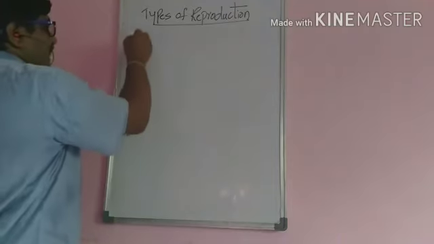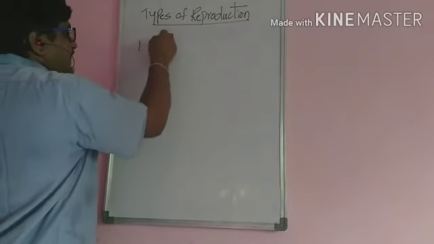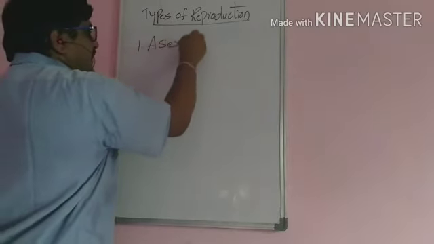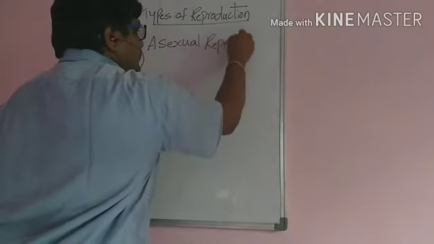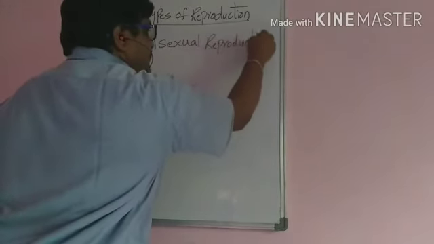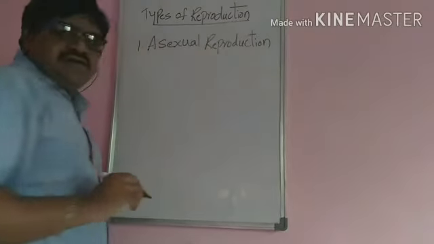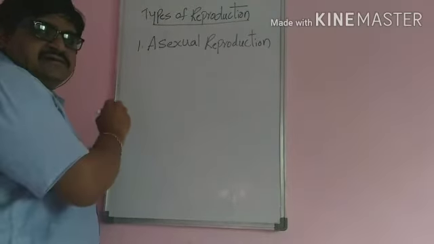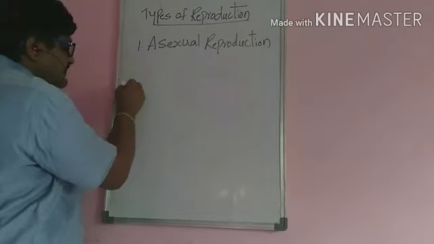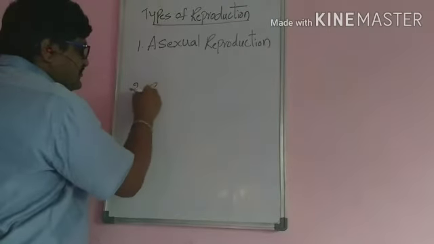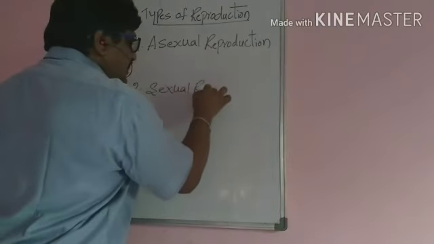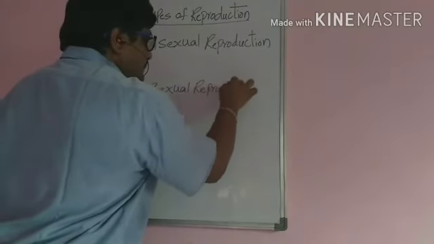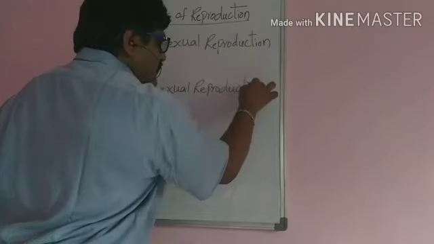One we can call asexual reproduction. The first one is asexual, and the second one is sexual reproduction.